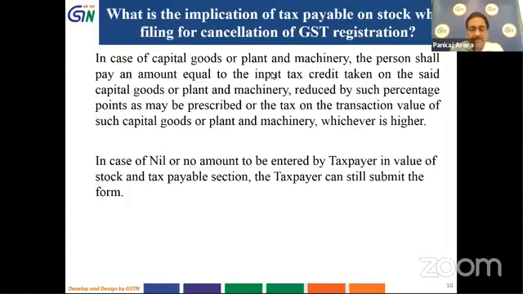So in the case of inputs as such, or inputs contained in semi-finished goods, or inputs contained in finished goods, these are to be taken where the invoices are available. This will be taken on the pro rata basis of the ITC availed in respect of the quantity